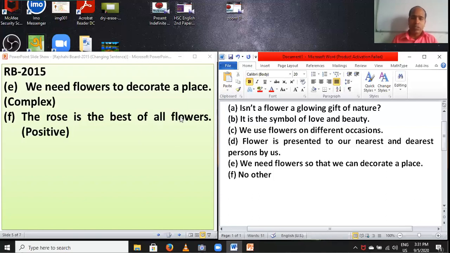Students, you have to write flower because a singular subject and singular verb are used after no other. So you have to write flower and you have to cut the s.